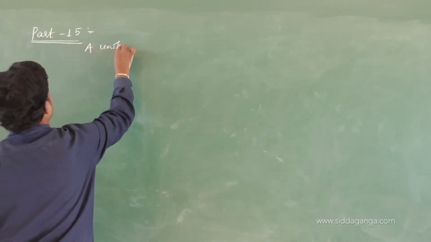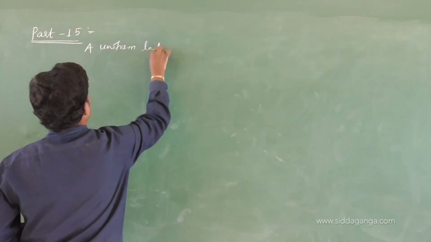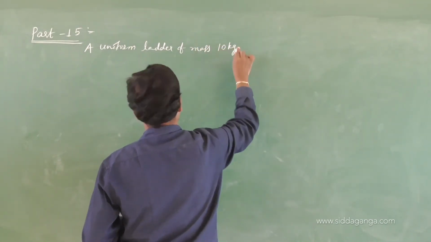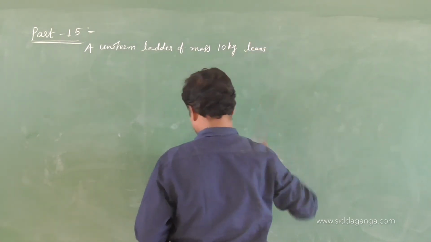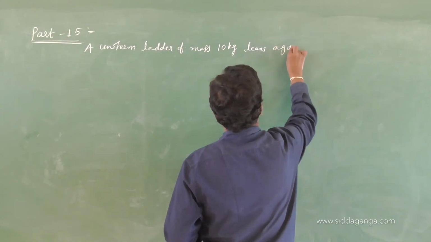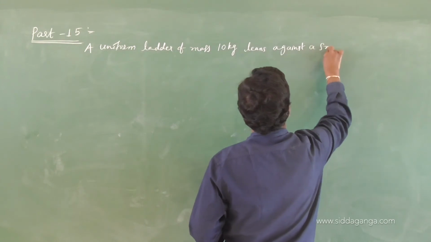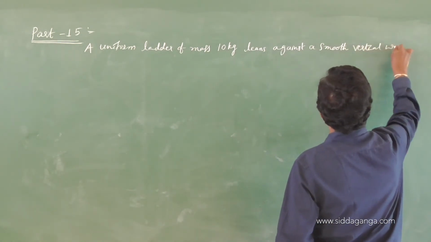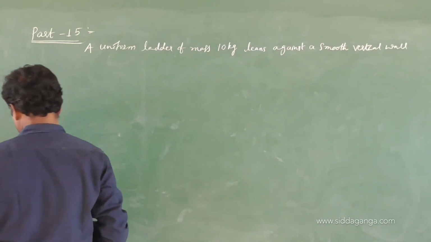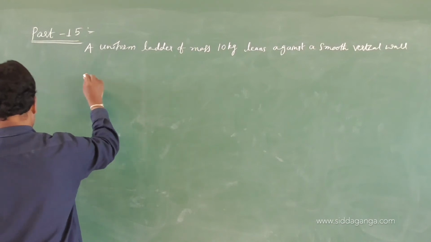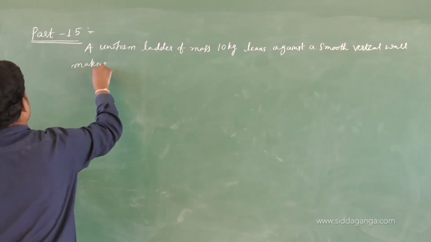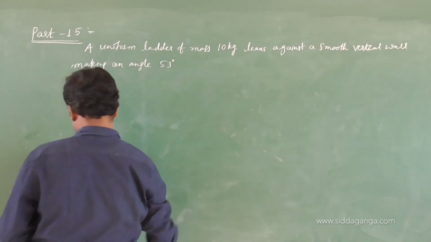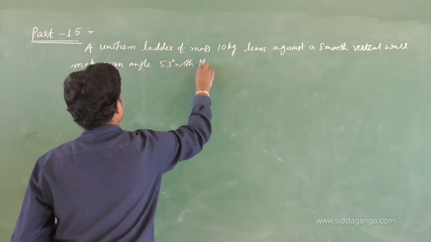So, write down the question first. A uniform ladder of mass 10 kg leans against a smooth vertical wall, making an angle 53 degrees with it.